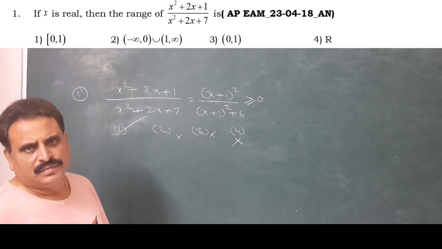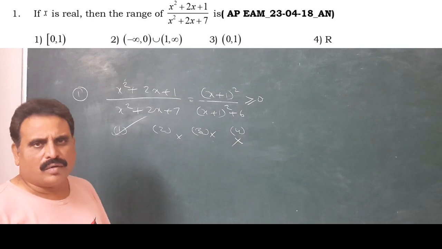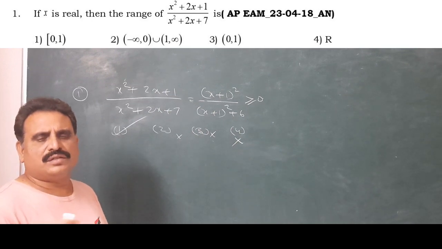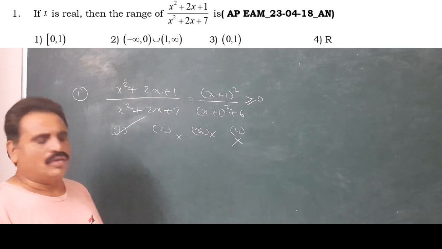But you know the method. In the regular method you learn such types of problems. Let us take y and cross multiply. Delta is less than 0. Like that we have to compute it.